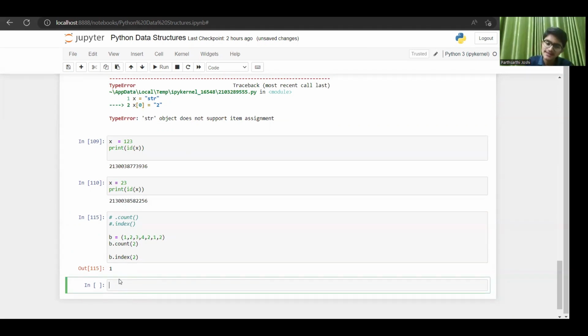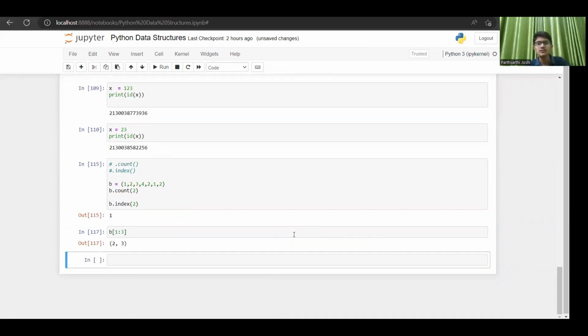And you can also do slicing with tuples and lists in the same way that we did for strings, right? So guys, I want you to do it yourself. Explore concatenation, slicing, indexing, all these operations with lists and tuples, right?